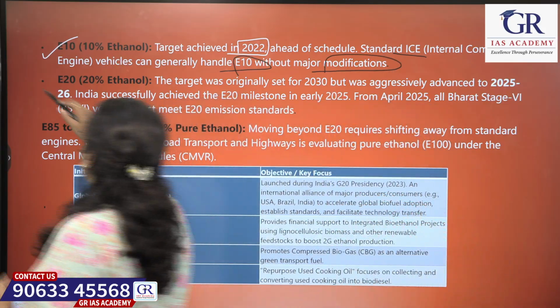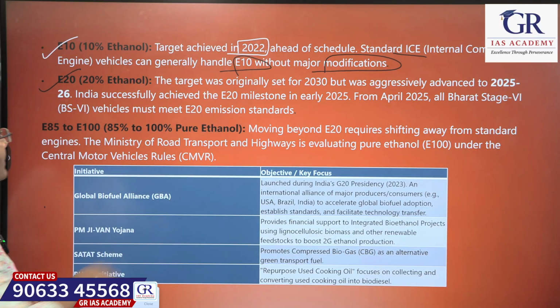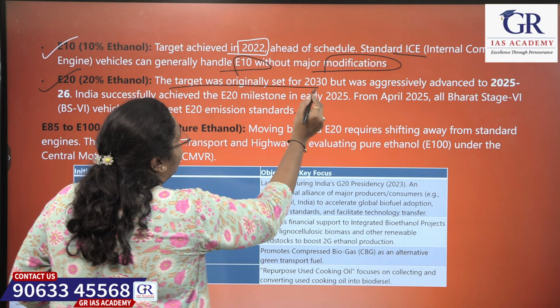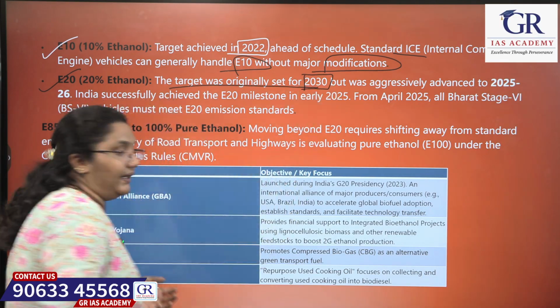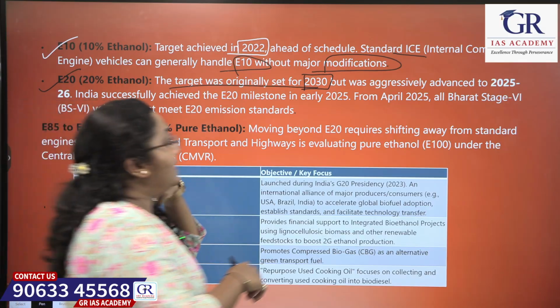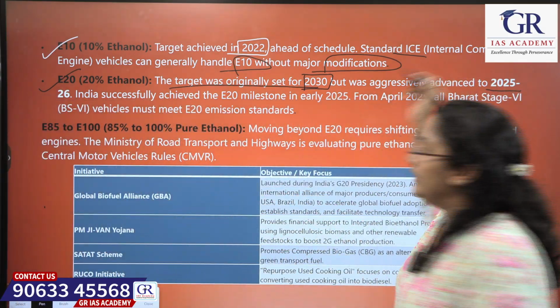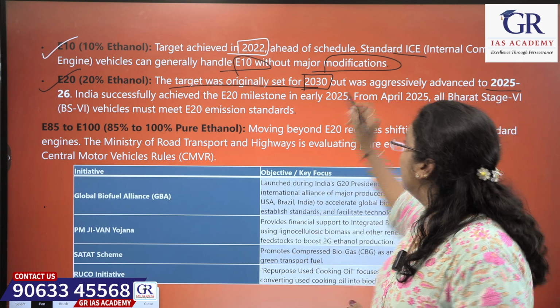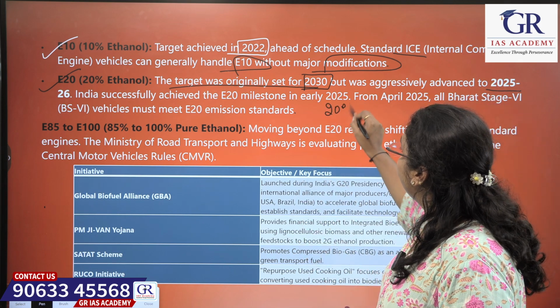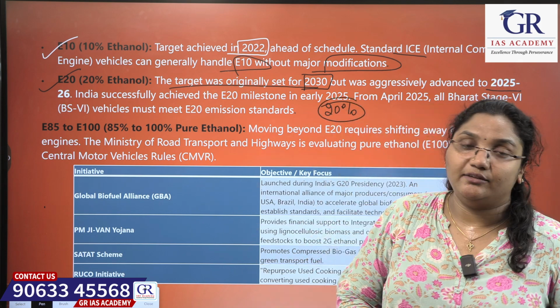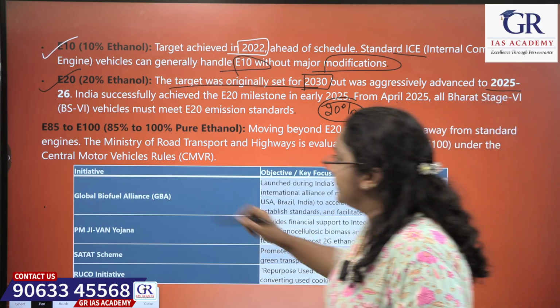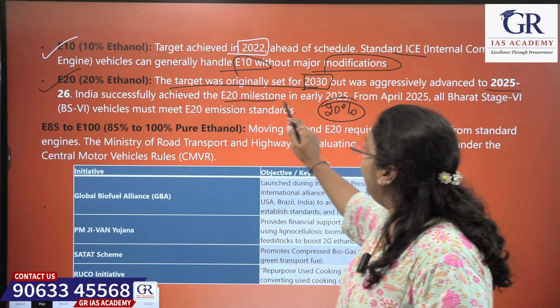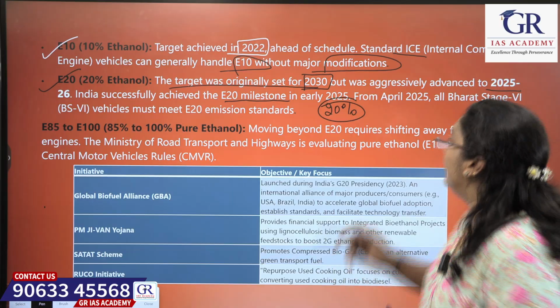Okay, the next is E20 ethanol. This target was originally set for 2030. Okay, but it is already achieved by the 2025-2026 financial year. Okay, this target is also achieved, meaning the use of 20% ethanol is also achieved by 2025 and 2026. So India successfully achieved the E20 milestone in early 2025.